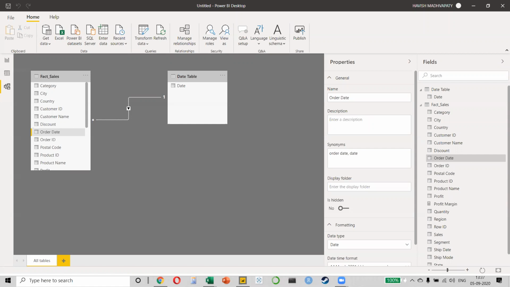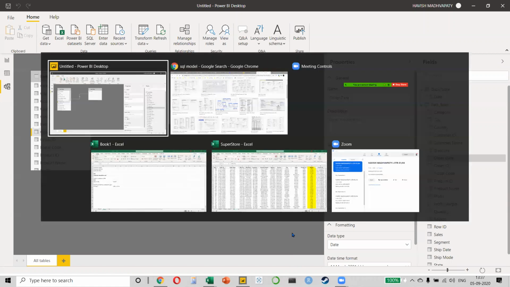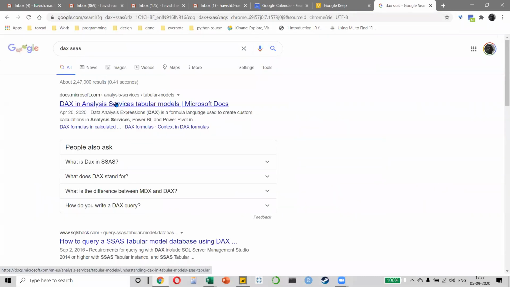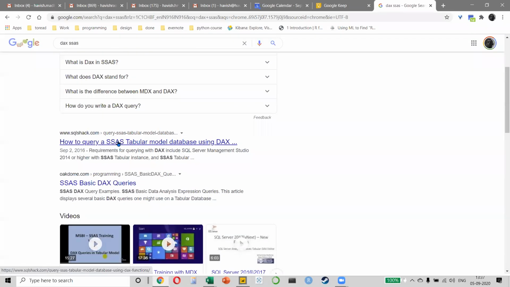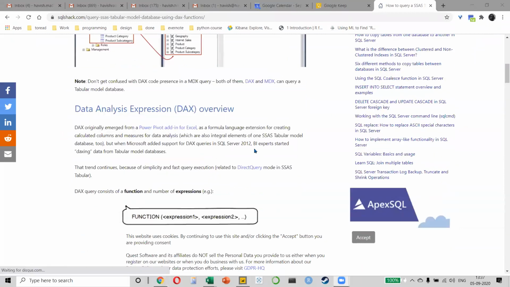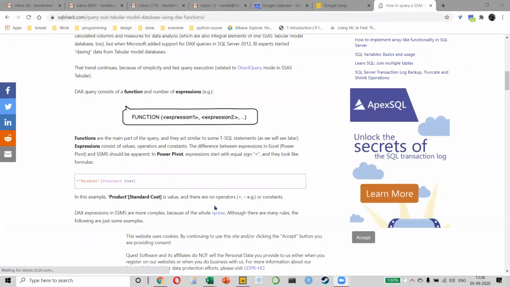So when you're working on SSAS, which is SQL Server Analysis Services, it's the same model, it's the same DAX expression that you can write in SSAS as well. Like if I go back and I write DAX SSAS, you would notice that in SQL Services, you use the same tabular model that is used in Power BI as well. So the reason I'm covering all this is to tell all of you that don't think that Power BI is a very unique tool, that can't integrate with other tools. On the contrary, Power BI is a tool that can integrate beautifully with all the other tools.